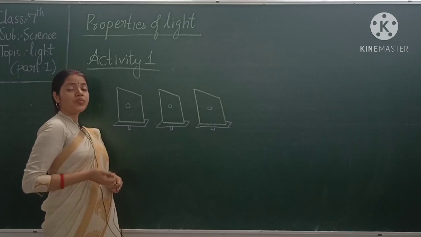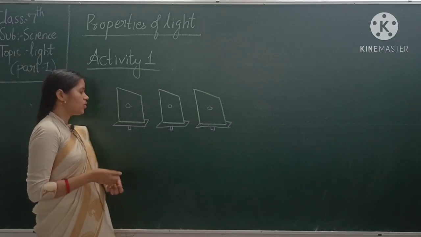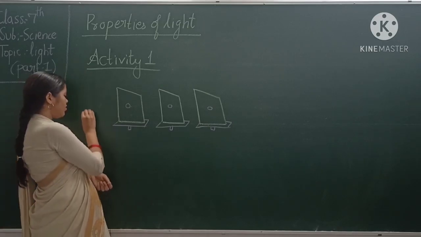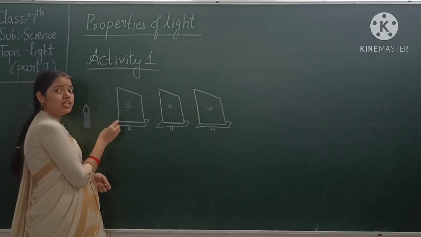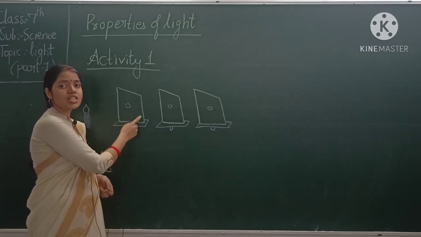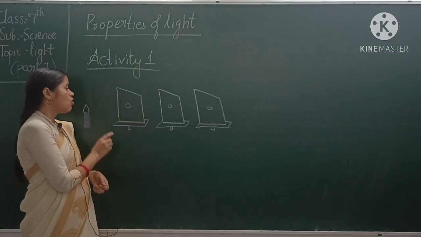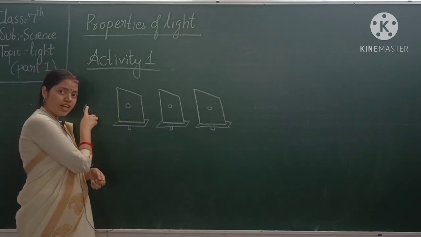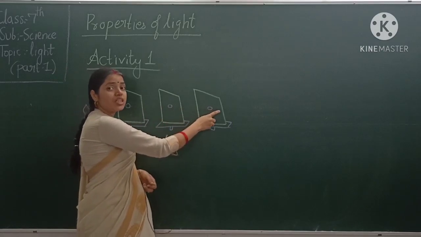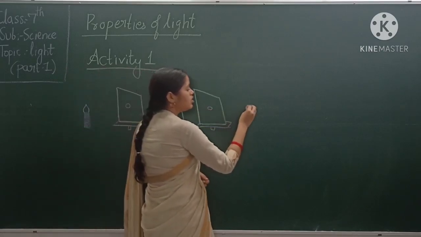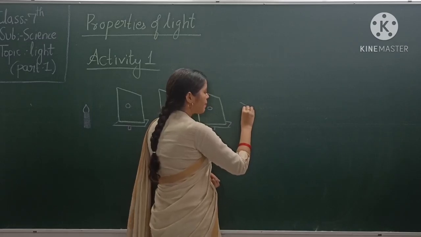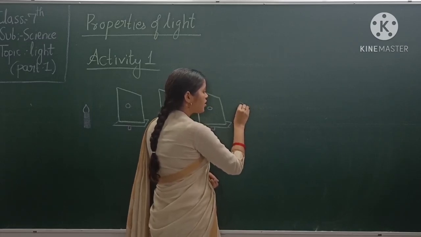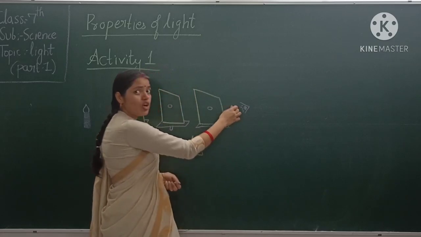Now what you have to do, take a candle flame. Okay, so suppose this is a candle flame here, and place this candle flame near to the hole of the first cardboard sheet. Now observe this candle flame through the hole of the third cardboard sheet. So let's say, okay, this is the observer.